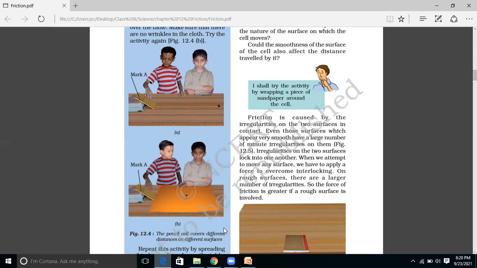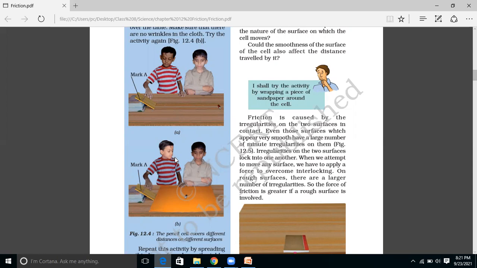For that we shall take an activity in which we have two boys and they have arranged a stack of books and one book they have kept as an inclined surface. So what they are doing is they are making use of an object and sliding it over this inclined surface and measuring the distance covered by the object. In the first case we see that it covers this distance from here to here.